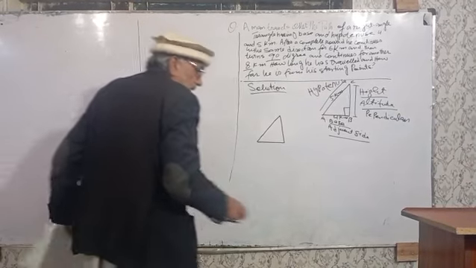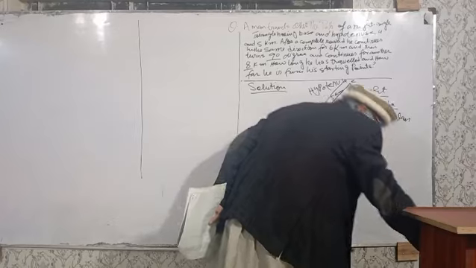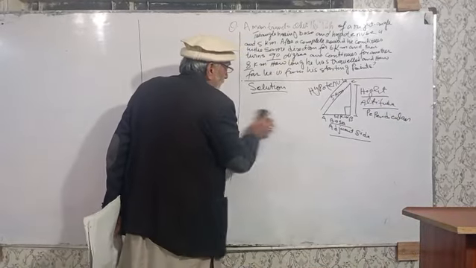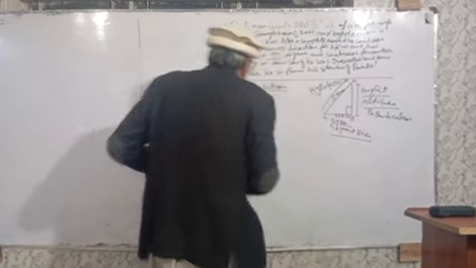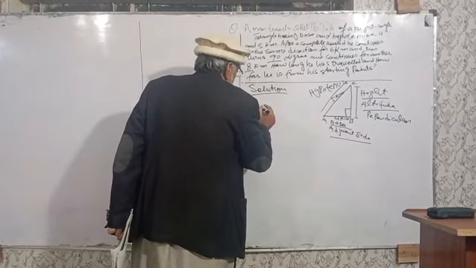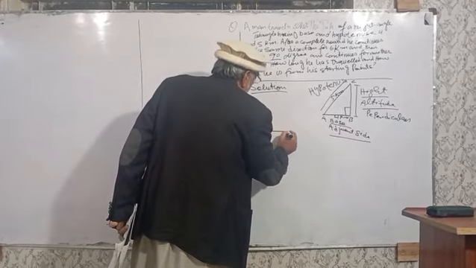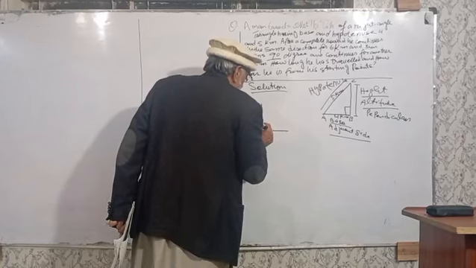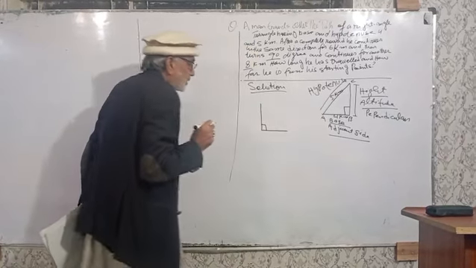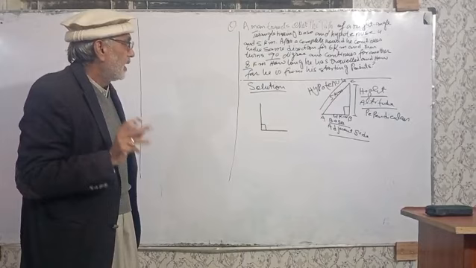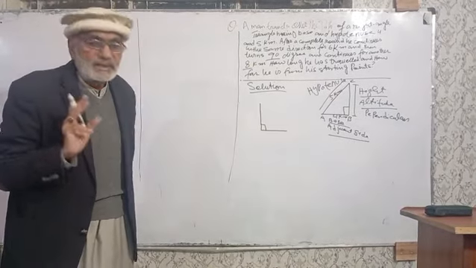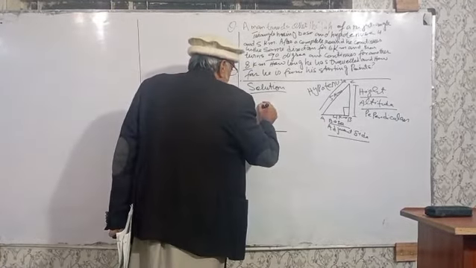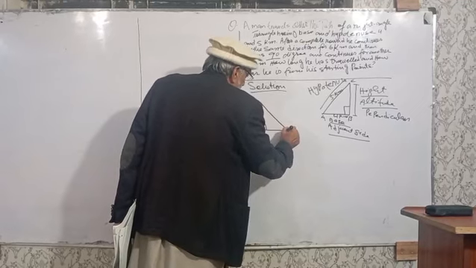For understanding, we have to draw the triangle just like this. This is the 90 degree angle. The right angle triangle has one angle of 90 degrees. Then this is the hypotenuse.